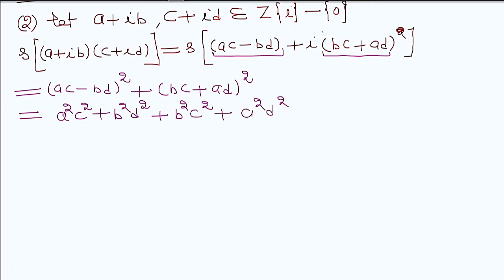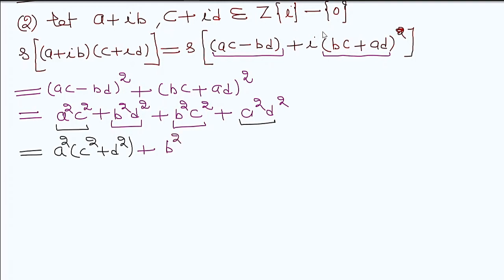Now the first and last terms give us a squared into (c squared plus d squared), and the other two terms give us b squared into (c squared plus d squared).